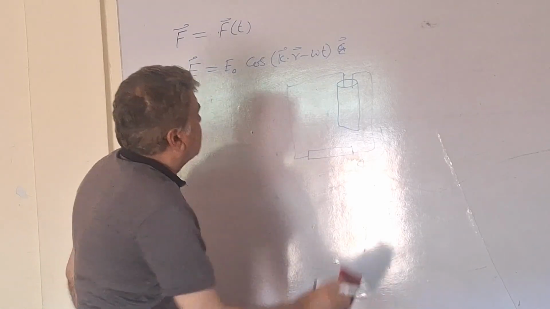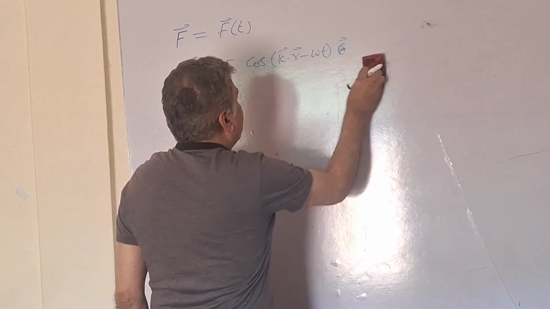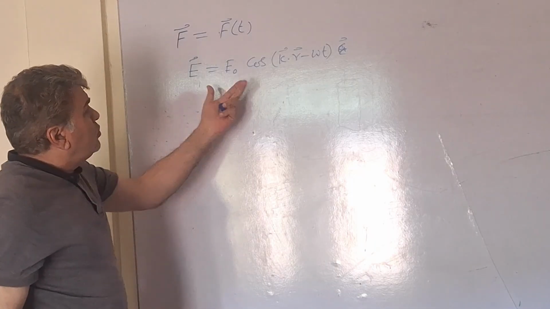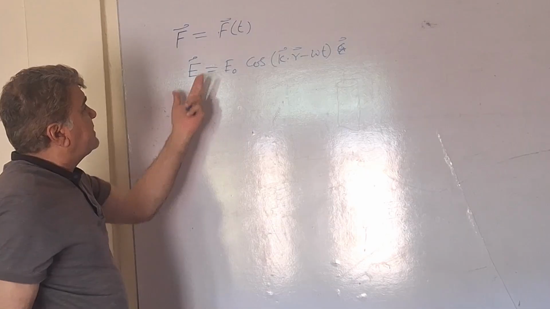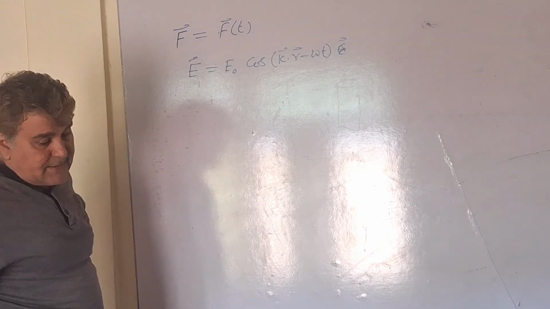There are several other practical examples in which the force depends on time. This is not only related to the electric field; there are several mechanical examples in which force depends on time.